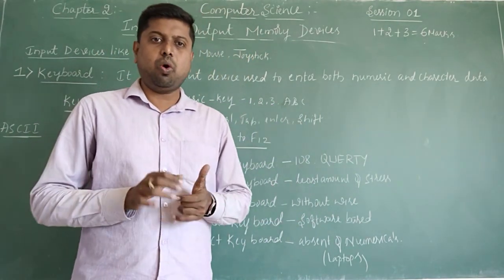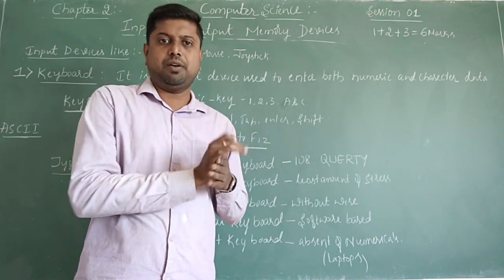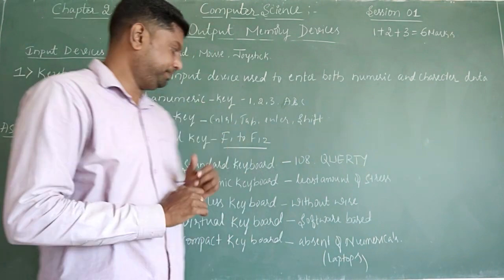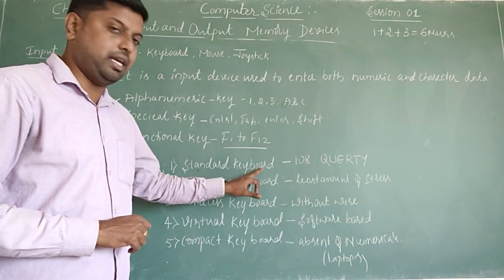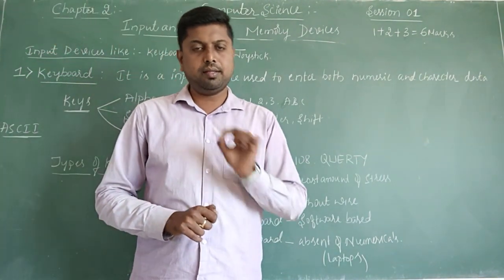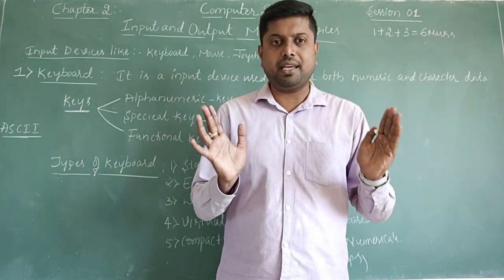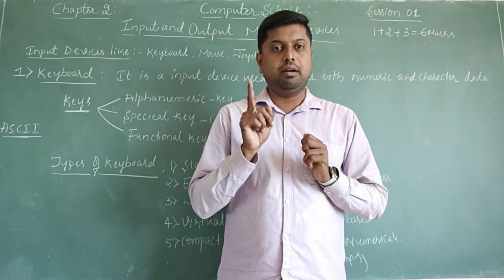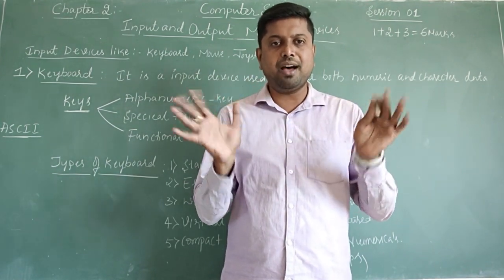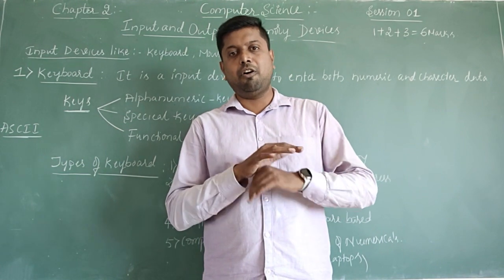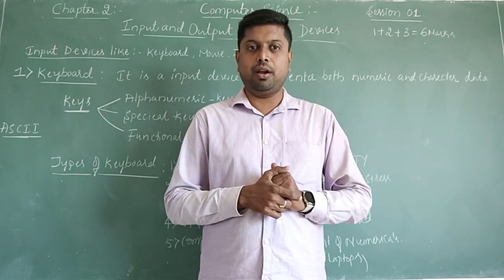So now we will discuss the main definitions, and why we classify these types of the keyboard into 5 categories. See here, the first type of the keyboard is the standard keyboard. As the name implies, a standard keyboard will have almost all types of keys. It consists of almost all types of keys.